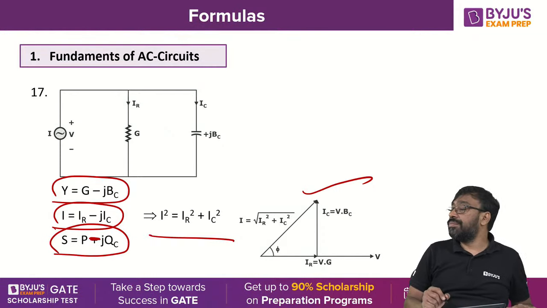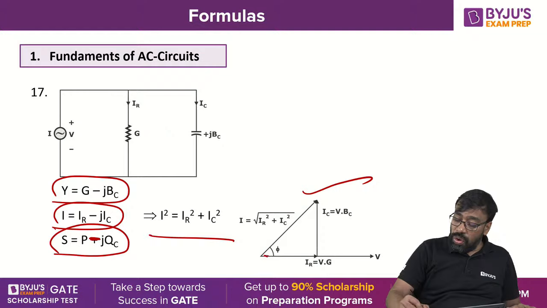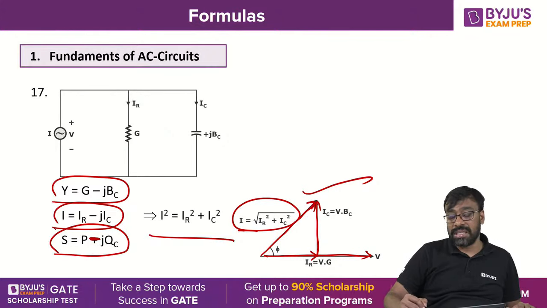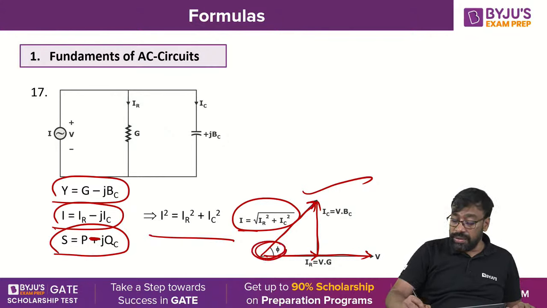Voltage is taken as reference again here. IR, IC, and I. I is equal to the square root of IR square plus IC square. This is the power factor angle.